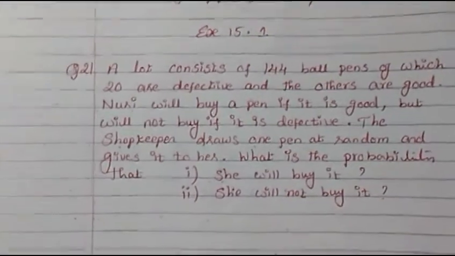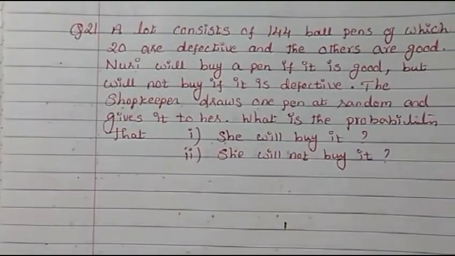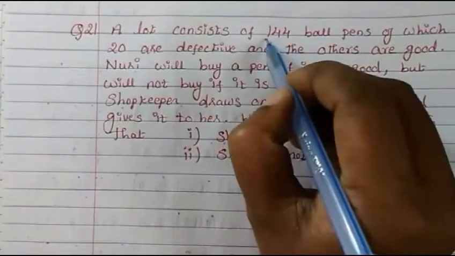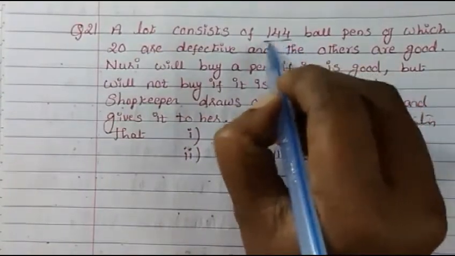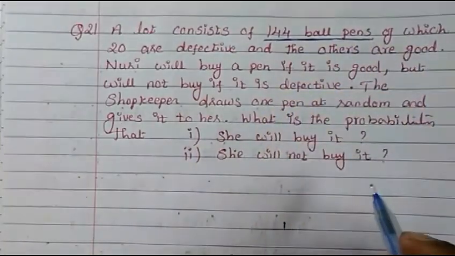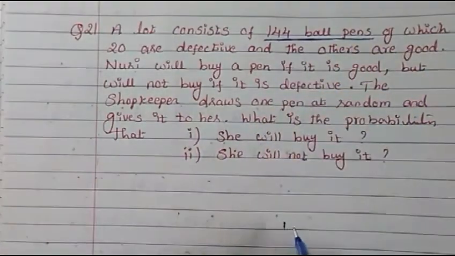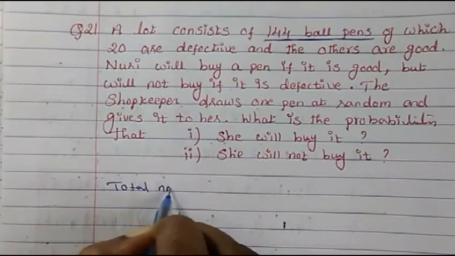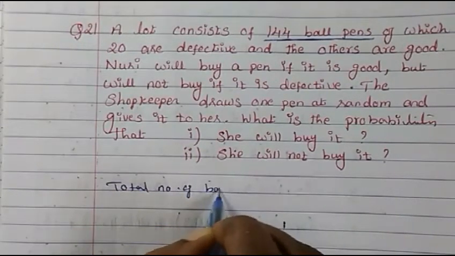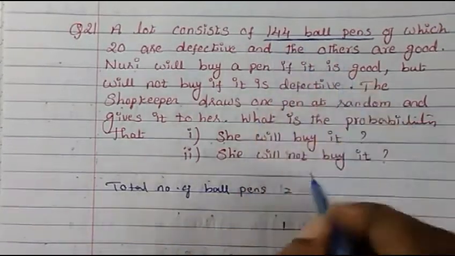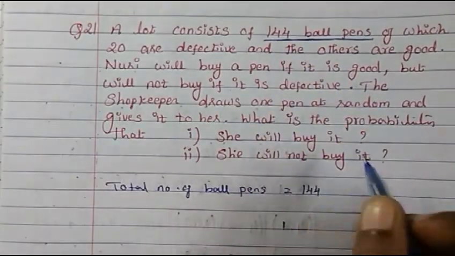So now let's try to understand the question. How many pens are there? A lot consists of 144 ball pens. So total number of pens are 144. So let's write down now. Total number of ball pens we have 144.